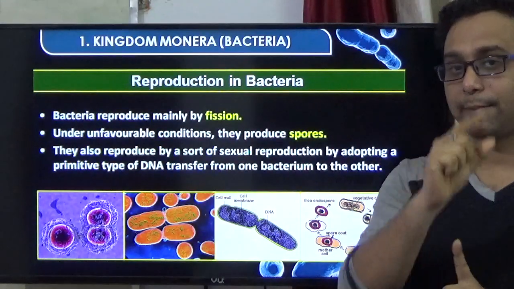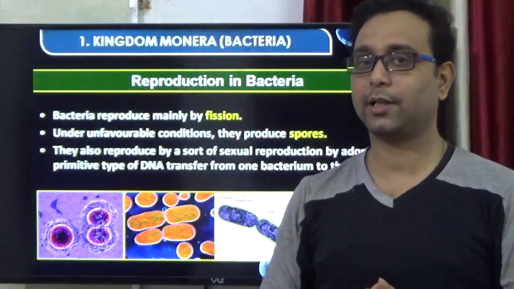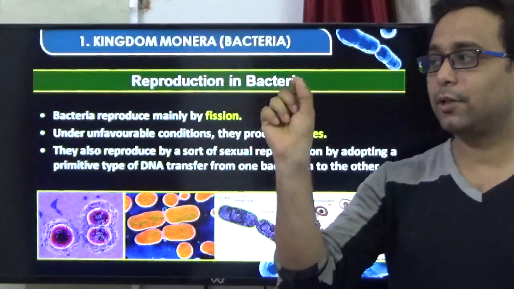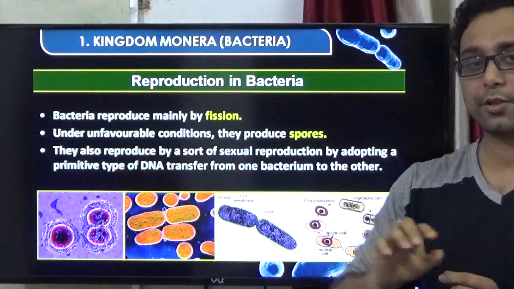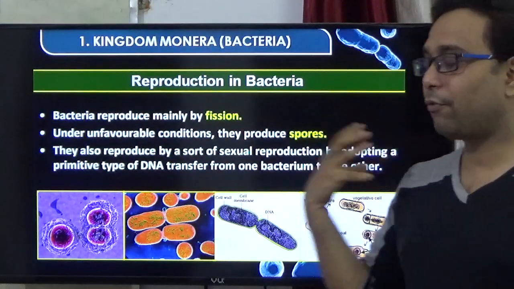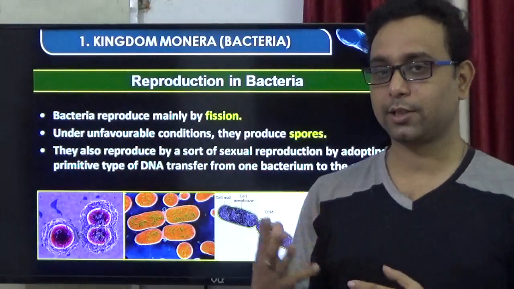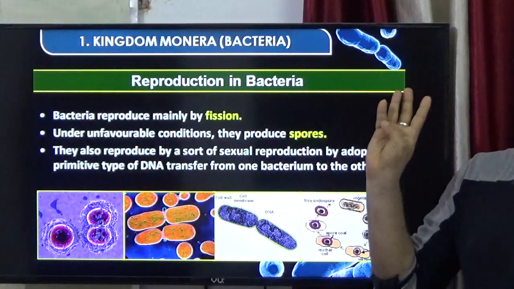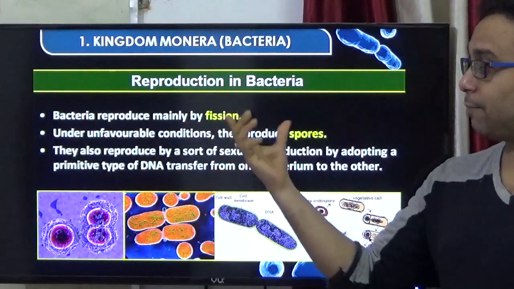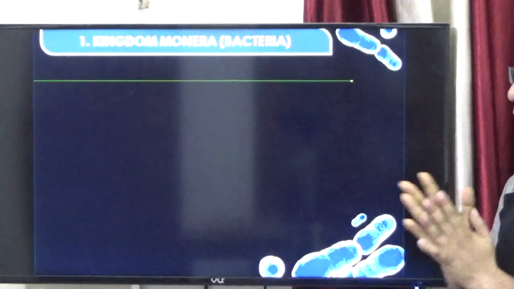A plasmid, what is the plasmid? It is the extra-chromosomal DNA. It is mainly transferred from F plus bacteria to F minus bacteria. Another process is transformation, where some naked DNA molecules enter into another strain of bacteria. It is called transformation. When some bacteria get foreign DNA molecules with the help of a bacteriophage, that is called the transduction process. So conjugation, transformation and transduction are the sexual processes, and binary fission is the asexual process. So that is the reproduction of bacteria.